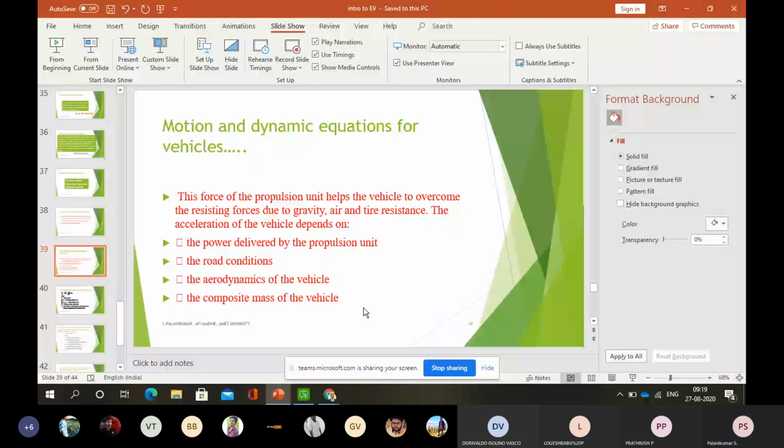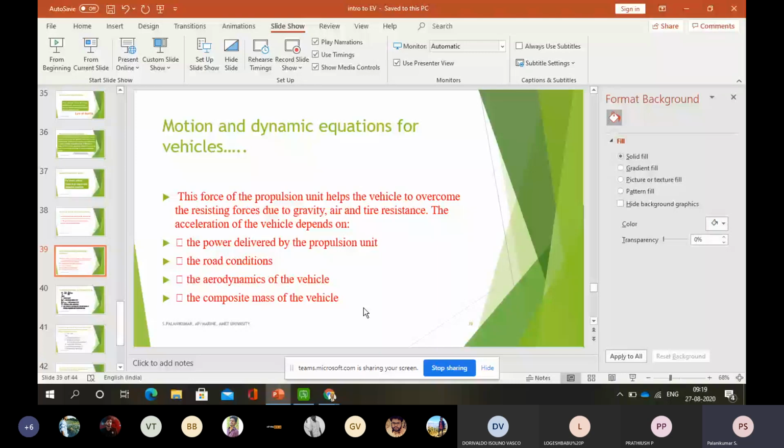So you should be able to distinguish the difference between operating the vehicle in the uphill direction and in a normal plane. In a normal plane, there are only two challenges: rolling resistance and aerodynamic drag. But when we design a vehicle, the third category also has to be taken into consideration, that is called uphill resistance.